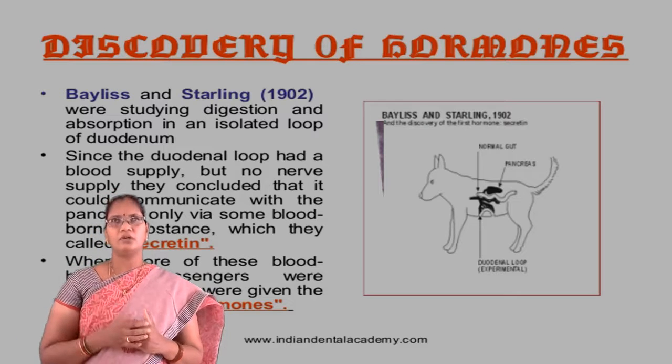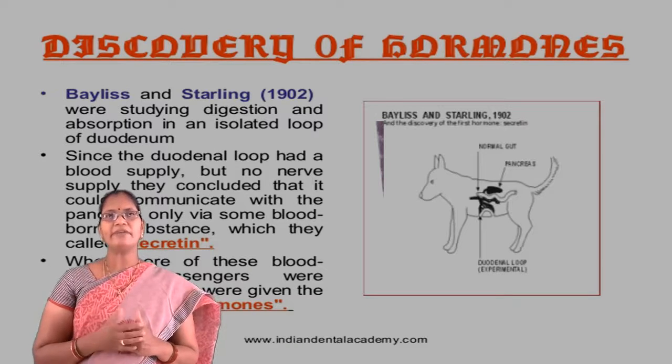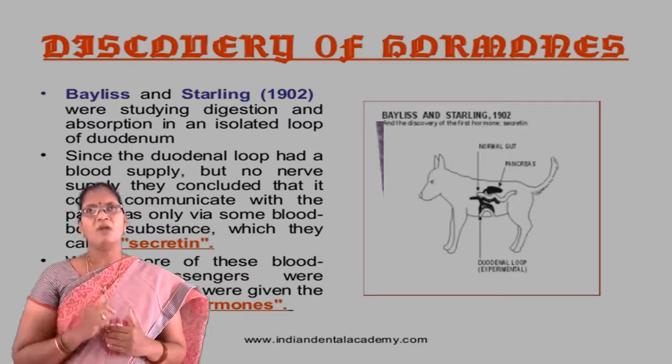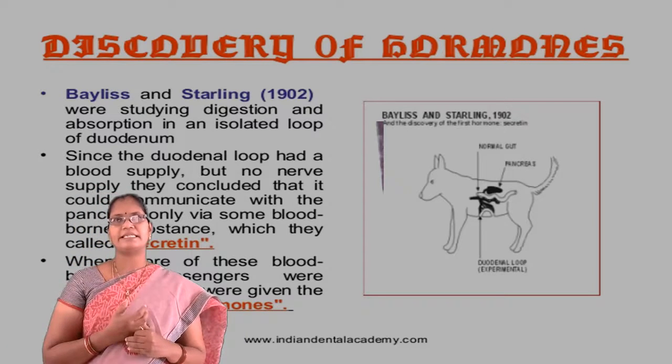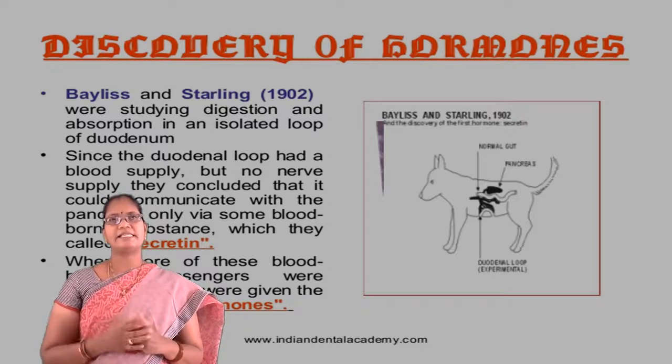Since the duodenal loop had a blood supply but no nerve supply, they concluded that it could communicate with the pancreas only via some blood-borne substances, and they named those substances secretin.